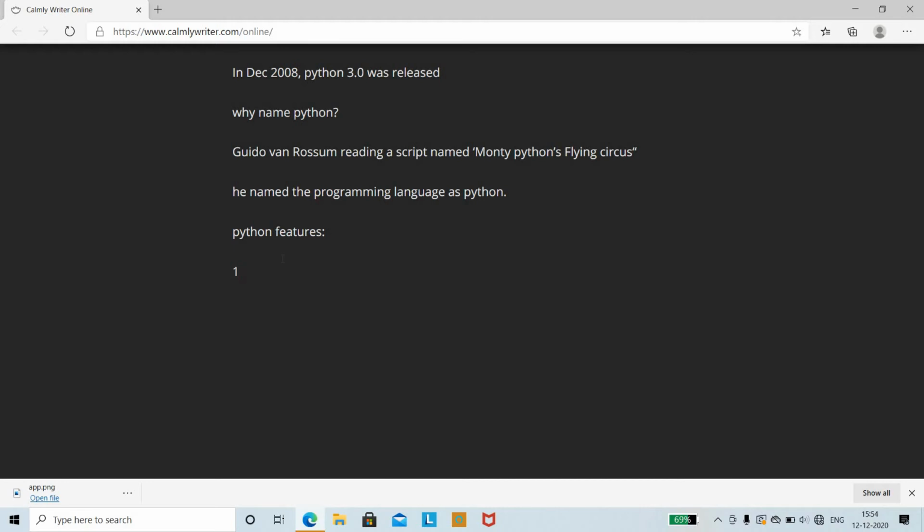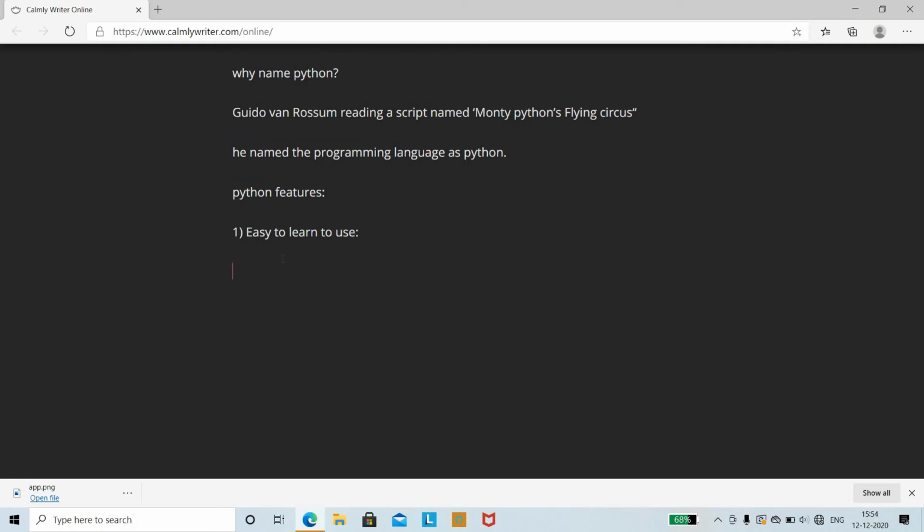So first we shall see the features. Python has various features, and these made the Python programming language easy for everyone to learn. We shall learn each feature in detail. First and foremost, the feature of Python is that it is easy to learn and use. Everyone wishes to go for a programming language which is easy to learn, so it should make everyone able to learn. Therefore Python is easy to learn.